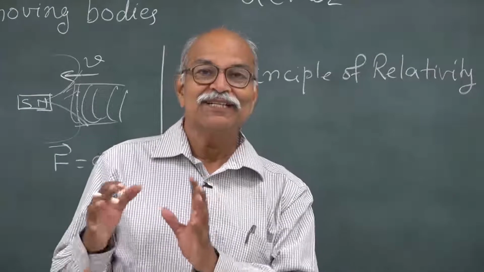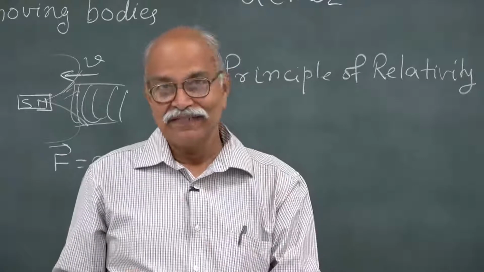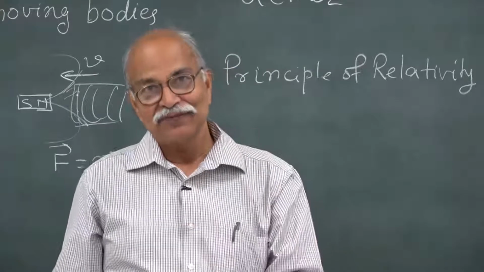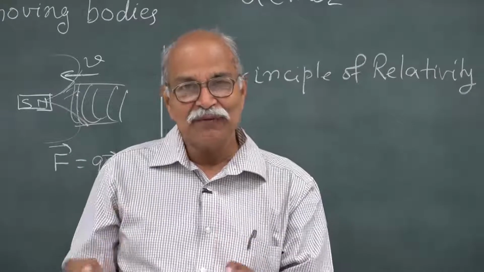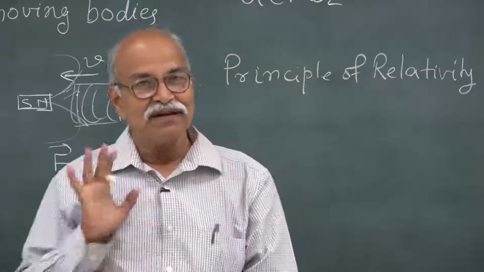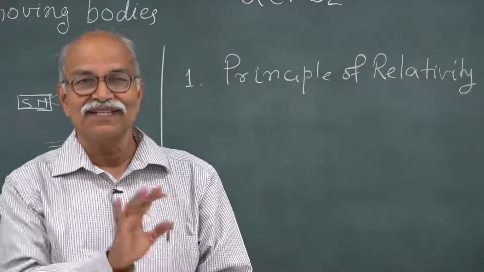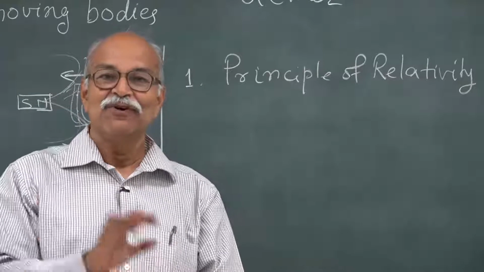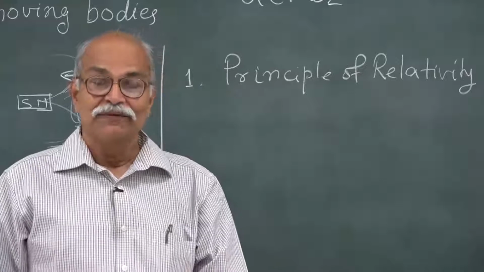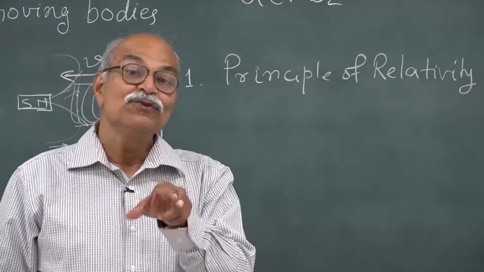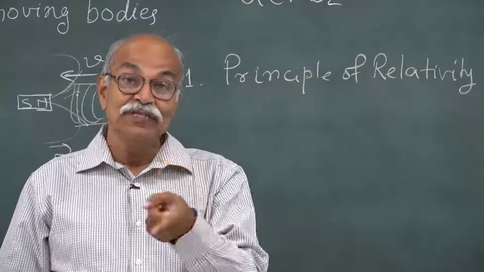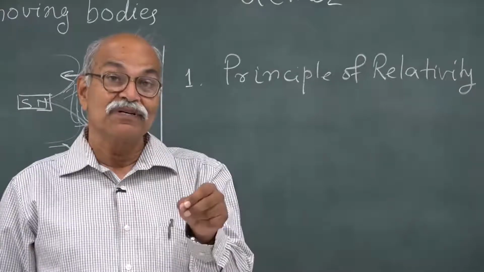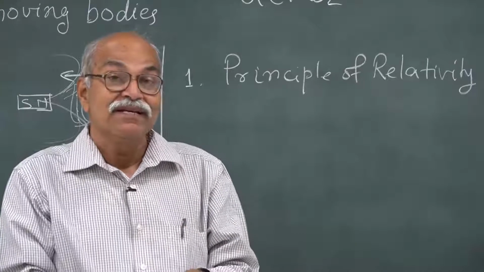In non-inertial frames, Newton's first law is not valid, Newton's second law is also not valid, and if you still want to use F equal to ma, then from your own side you add some pseudo forces and say that we can use F equal to ma by including these pseudo forces, which do not exist, but only because you are using a non-inertial frame do you have to bring them in.